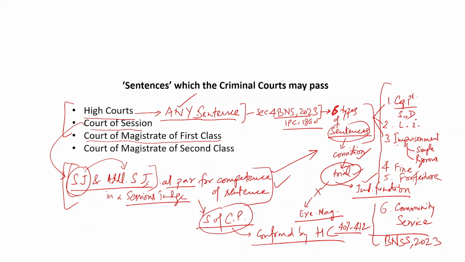Now, if we look at section 23, it mentions about the competence of passing sentence of a court of judicial magistrate first class, court of judicial magistrate second class. Section 23(2) says that the court of a magistrate of first class may pass a sentence of imprisonment for a term not exceeding 3 years or fine not exceeding 50,000 rupees or both or of community service.